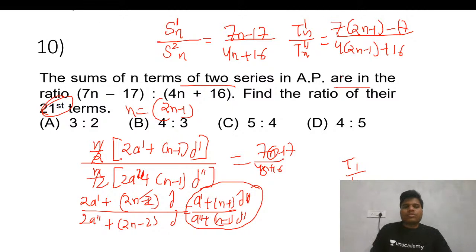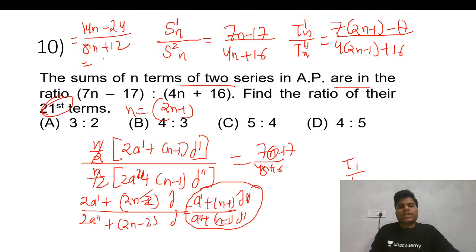Let me calculate. 14n minus 7 minus 17, that is 24. I hope I am doing all the calculations right. 8n minus 4, so that is 12. Now just put 21 here. First cancel 2, so 7n minus 12 upon 4n plus 12.